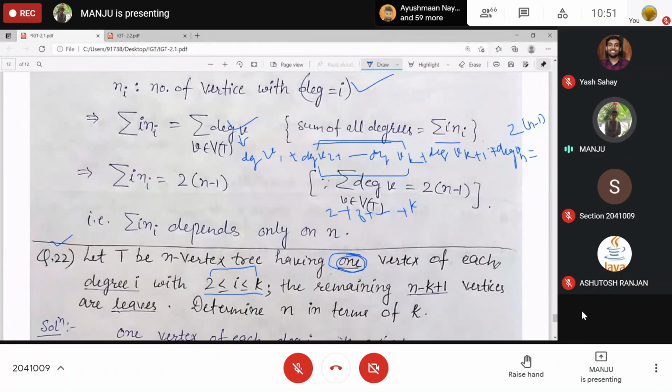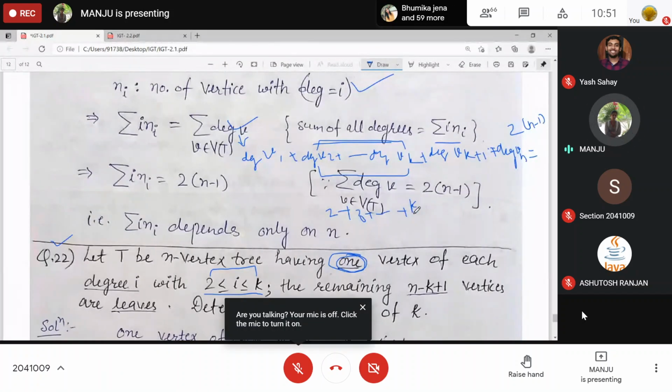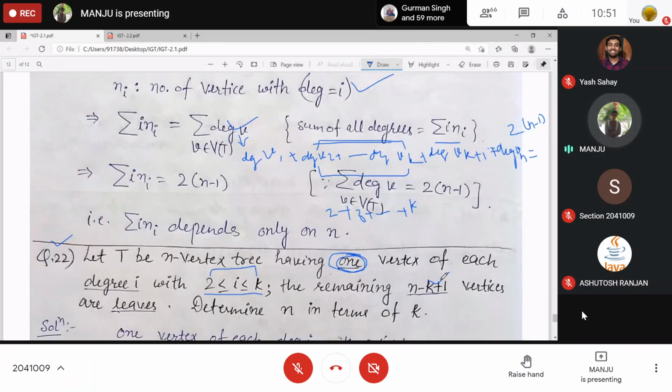What is given? One vertex for each degree i. Whatever degree 2 was, the corresponding V2 is a single vertex of that type. Okay. And so on up to k. Now the remaining n minus k plus 1. The remaining vertices are n minus k plus 1. See, this is starting from k plus 1, k plus 2 and so on up to vn. So this is n minus k and plus 1, V1. If it would be from v1 to vk, it is n minus k, but now v1 is left, right? But these are given as leaves.